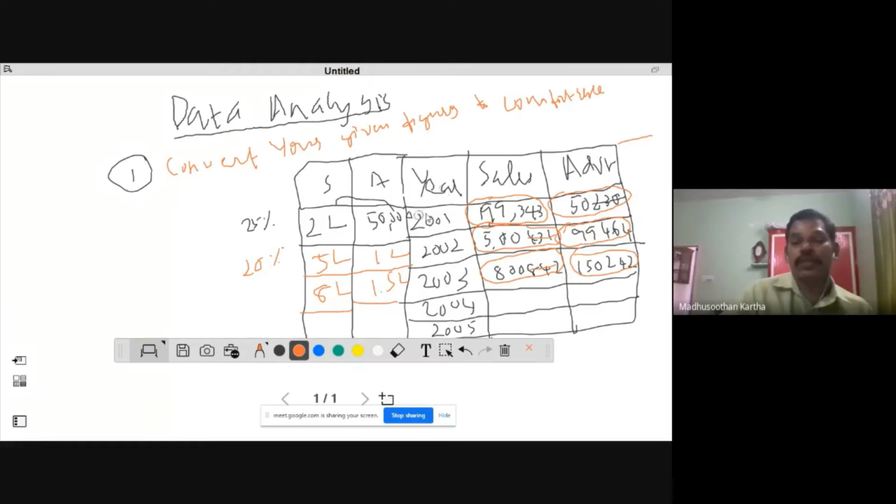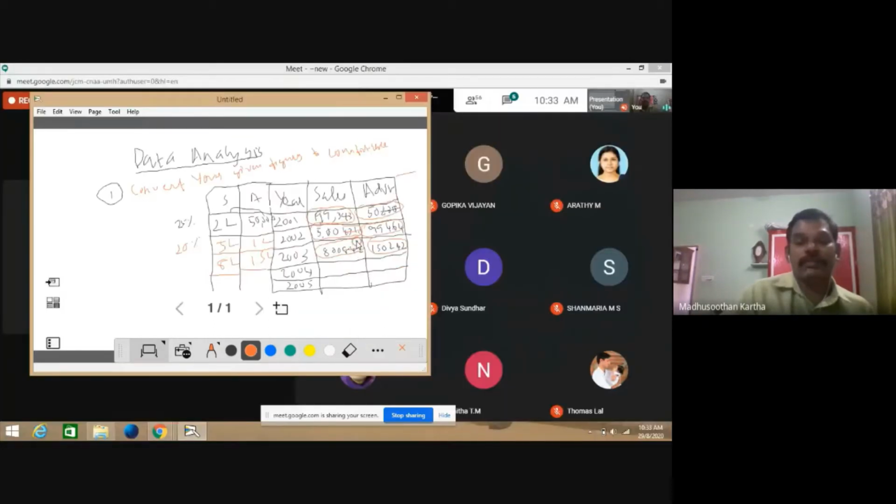Comfortable figures. How? The example is just this: 1,99,343 is converted into 2 lakh, or 50,230 is converted into 50,000. So 50,000 divided by 2 lakh into 100 means even mind calculation is possible. It is 24%. Similarly, 5,431. Similarly, this number is near to 1 lakh. So if you add 600 something, it will be near to 1 lakh. So 1 lakh divided by 5 lakh is equal to 20%.